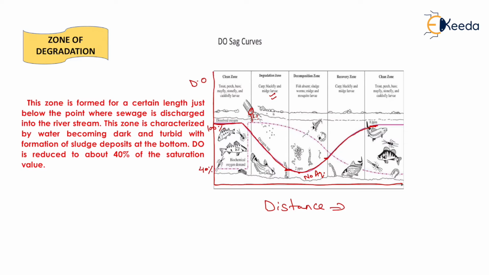Okay, now we will see the zone of degradation in detail. This zone is formed for a certain length just below the point where sewage is discharged into the river stream. This zone is characterized by water becoming dark and turbid with the formation of sludge deposit at the bottom. DO is reduced to about 40% of the saturation value, as I had told you.